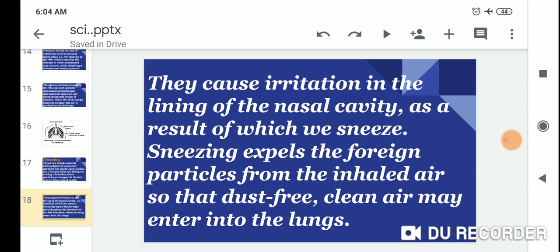They cause irritation in the lining of the nasal cavity, as a result of which we sneeze. Sneezing expels the foreign particles from the inhaled air so that dust-free clean air may enter into the lungs.